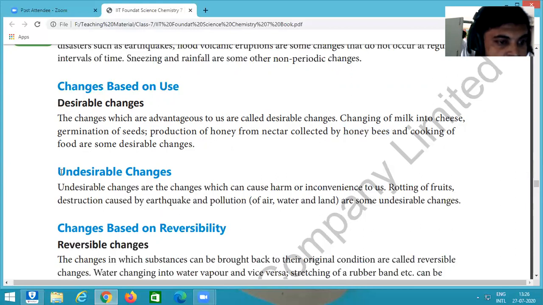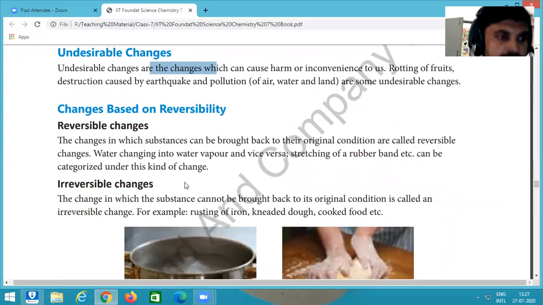The next type of changes is undesirable changes. Undesirable changes are the opposite of desirable changes. These are not useful to us. These cause harm or inconvenience to us. For example, rotting of fruits, destruction caused by earthquake, pollution. These are the examples of undesirable changes. So beneficial changes are desirable changes, and harmful or inconvenient changes are, on the basis of use, undesirable changes. Then come to the next point.